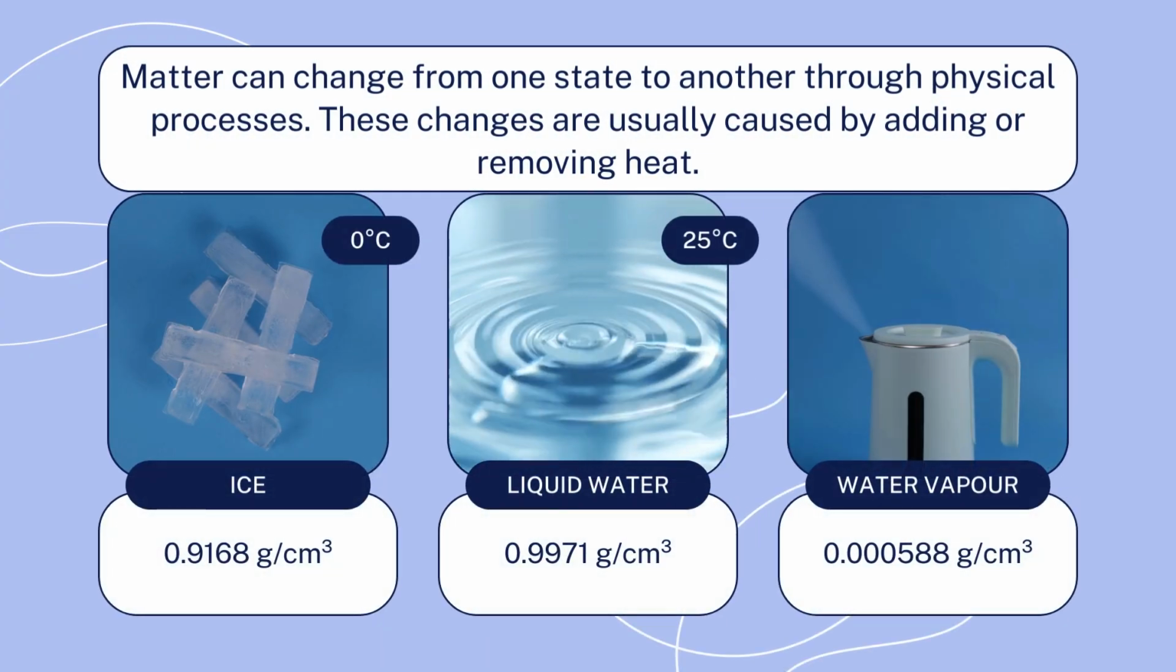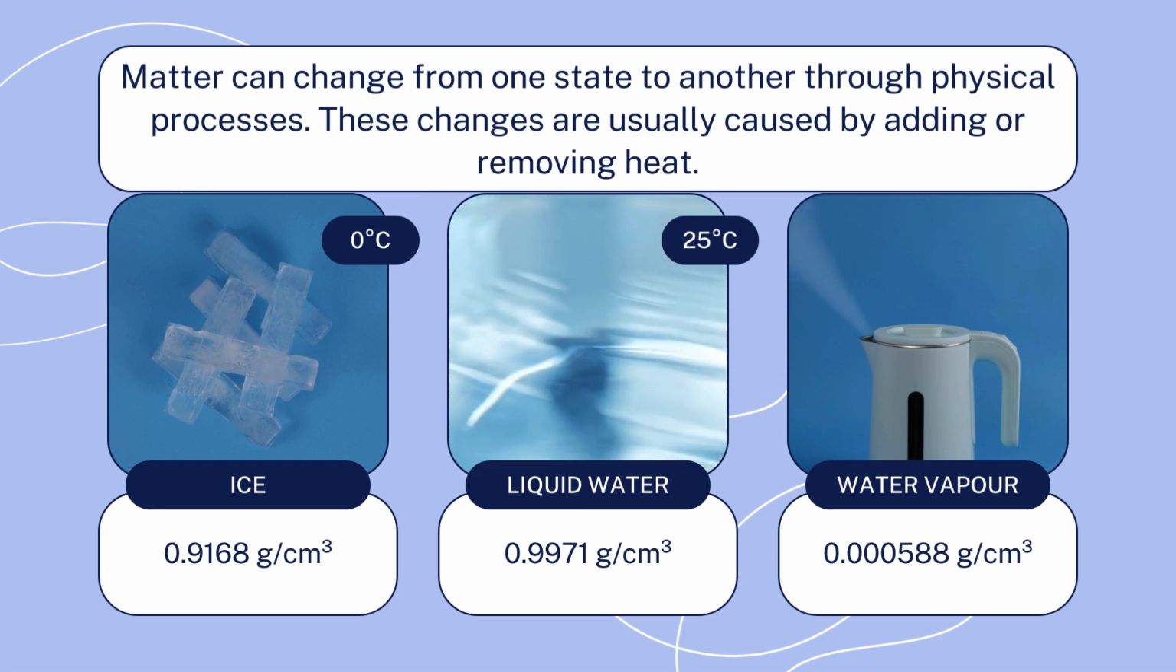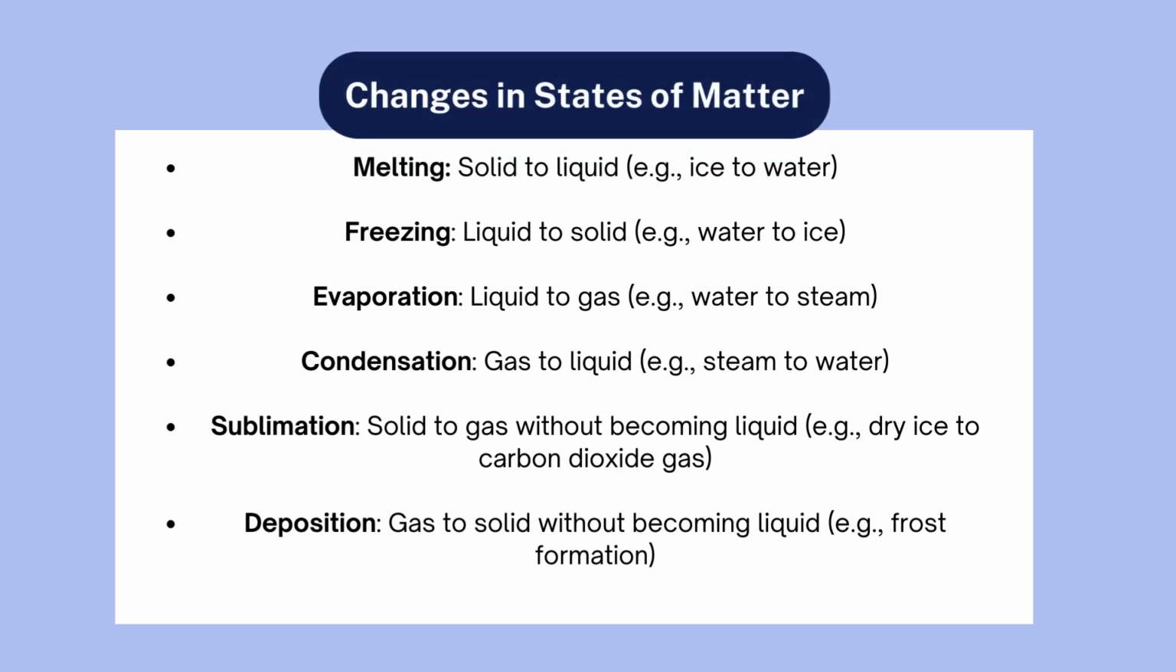Changes in states of matter. Matter can change from one state to another through physical processes. These changes are usually caused by adding or removing heat.